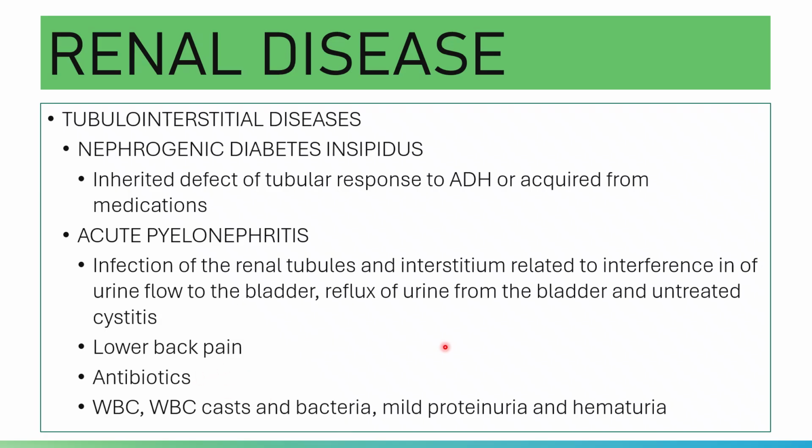Obstruction will favor the ascending movement of bacteria. You have renal calculi, pregnancy, and reflux of urine from the bladder back into the ureter in case of vesicoureteral reflux. All of those will favor the moving up of bacteria.